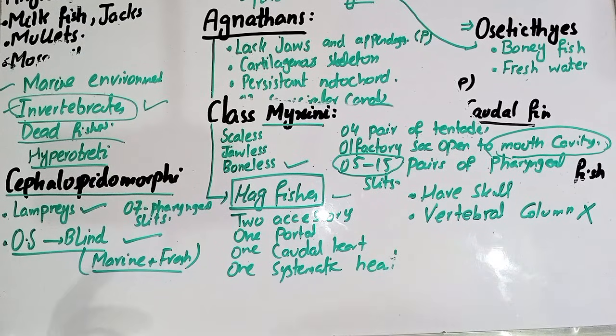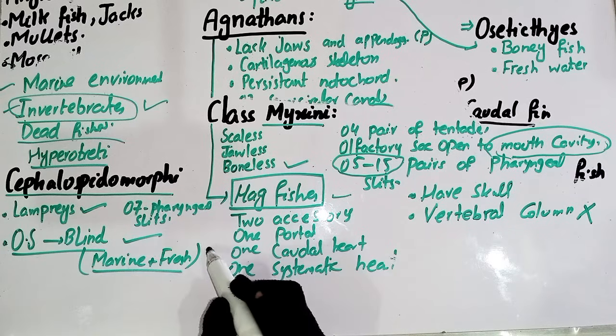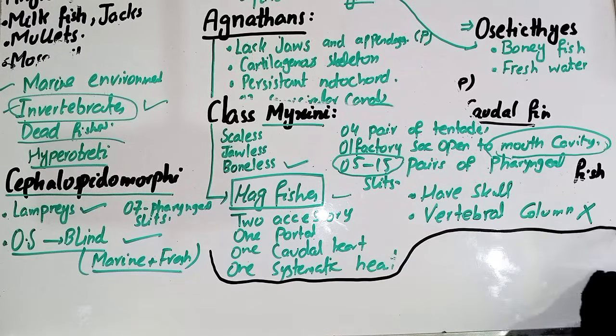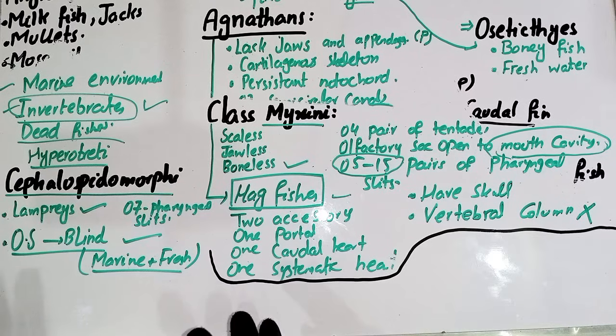Okay, I will try to complete this lecture as soon as possible because 48 minutes are done. So we make part 1, part 2, part 3, and in this way we are going to complete the superclass Pisces, because it becomes difficult for me to explain all the things in one lecture. That's why.